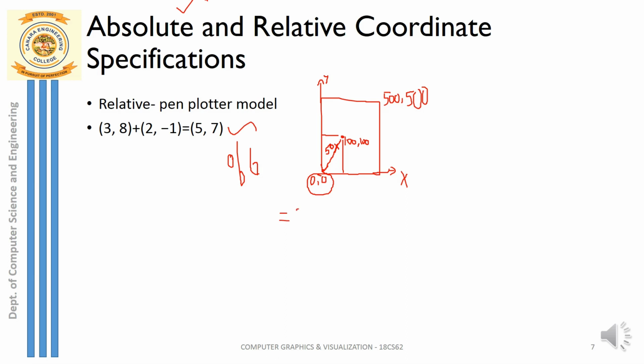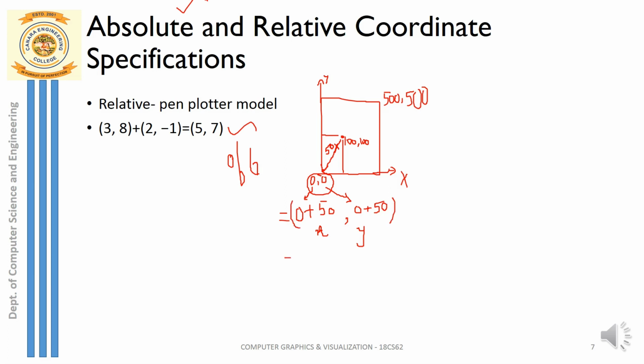So what is the base? I have taken the origin as my base, and now I add the offset value that is given to both the x coordinate and the y coordinate. So 0 is the x coordinate, that is the origin, to which I add the offset value 50; this is my x coordinate now. For the y coordinate, again I add the same offset value 50 to the y coordinate 0 at the origin. So I get a new position, which is called a relative coordinate.